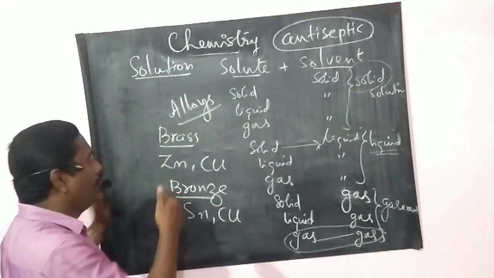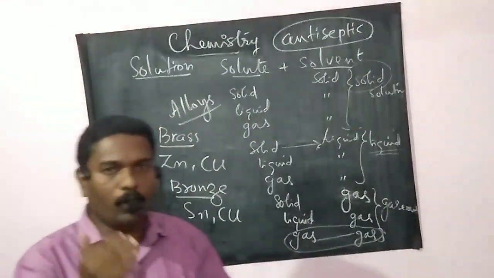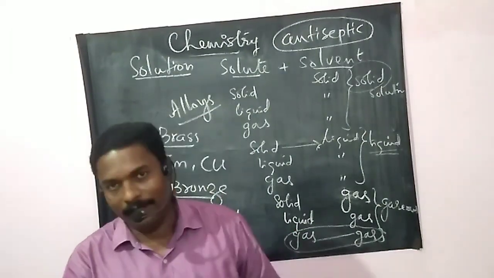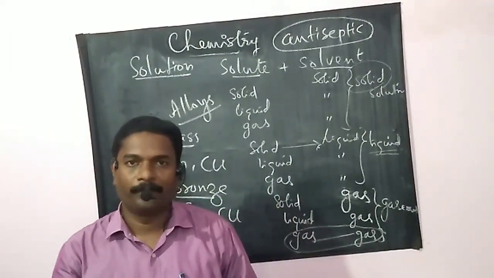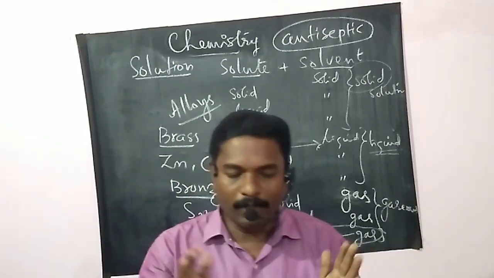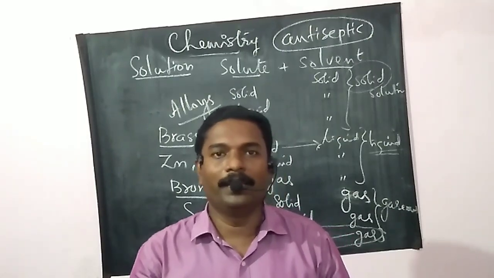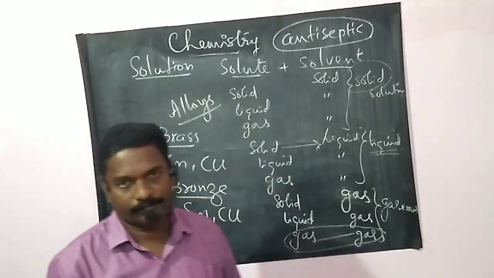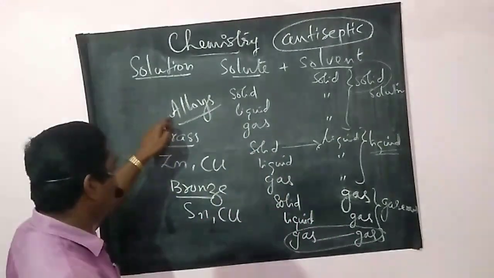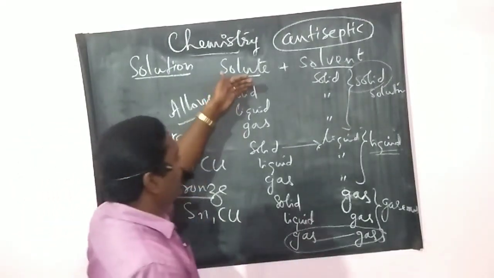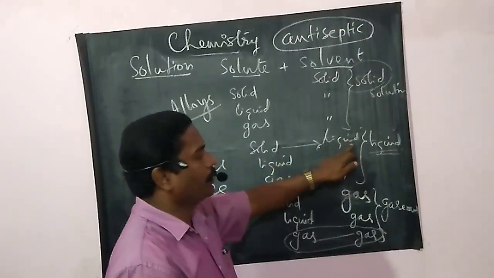And alloy is a mixture of two or more metals, or a metal and a non-metal, and cannot be separated into its components by physical methods. Example, brass and bronze. Then next one, solid-liquid.